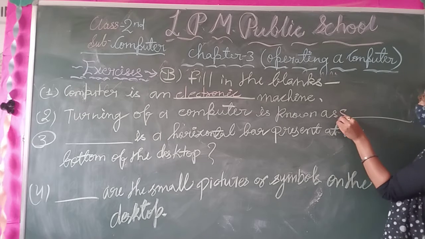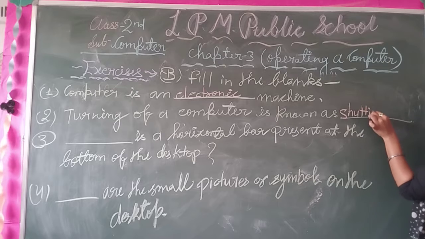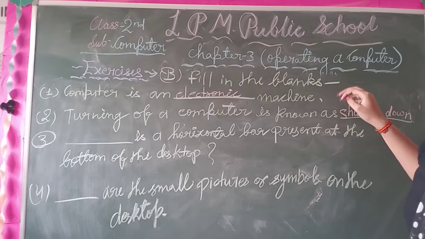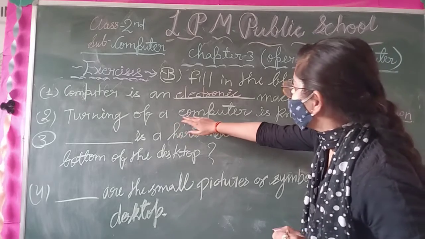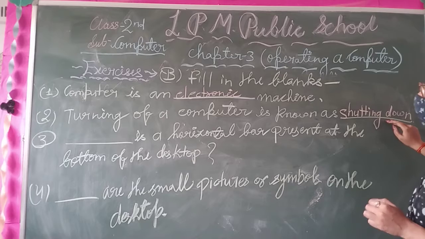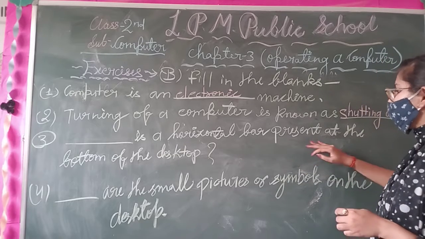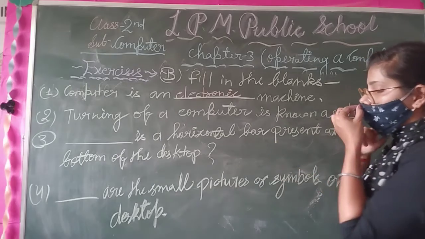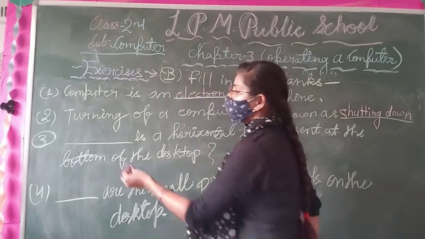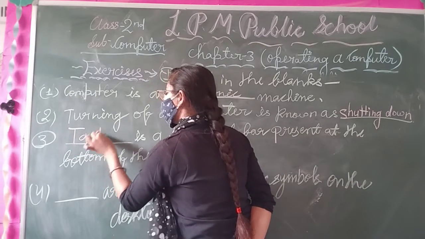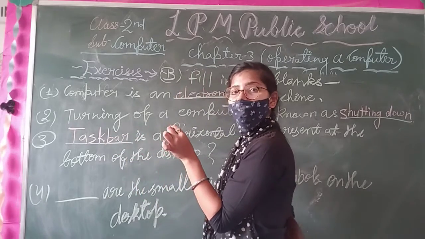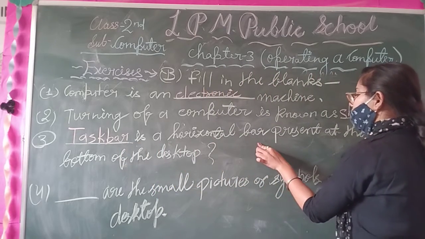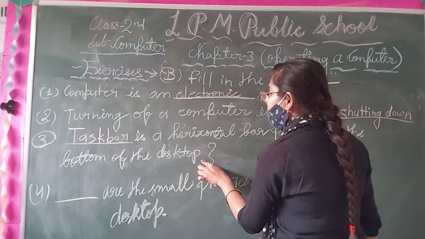Number second, turning off a computer is known as shutting down. What is it? It is shutting down. S-H-U-T-T-I-N-G. Third, taskbar is a horizontal bar present at the bottom of the desktop. What is the spelling of taskbar? T-A-S-K-B-A-R. Taskbar is a horizontal bar present at the bottom of the desktop.